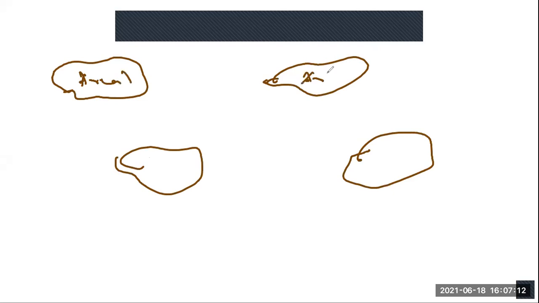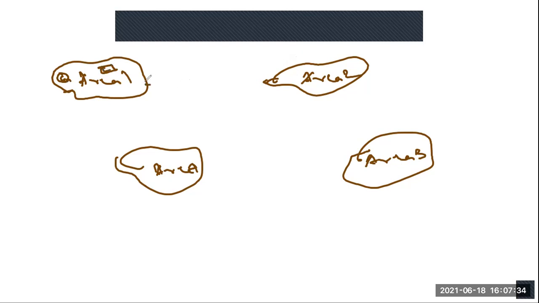This is area 1, area 2, this is area 3, and this is area 4. In each area we have some generators as well as some loads. Each area already has this type of configuration.